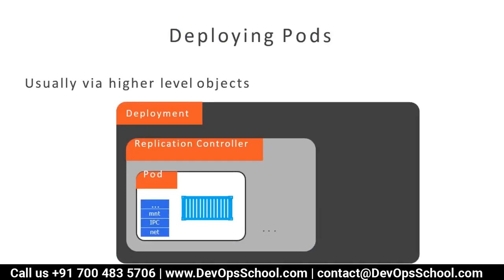Remember, with pod, you get one pod. With replication controller, you can get multiple pods. With deployment, you can get multiple pods as well as the rollback feature. These are the three API objects, usually called higher level objects, while deploying the pod. Using these three objects, you can deploy the pod in a Kubernetes cluster. Inside a pod, you have a container, and that is what you want to run. Make sense?